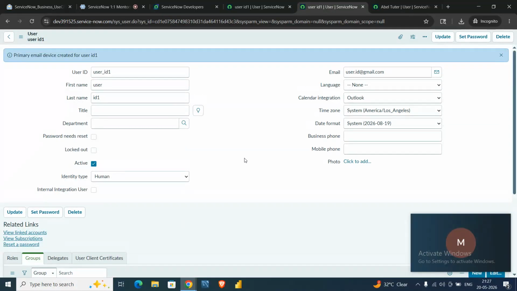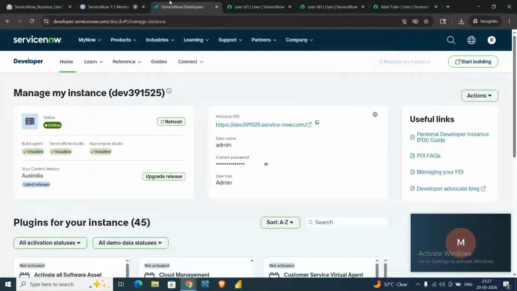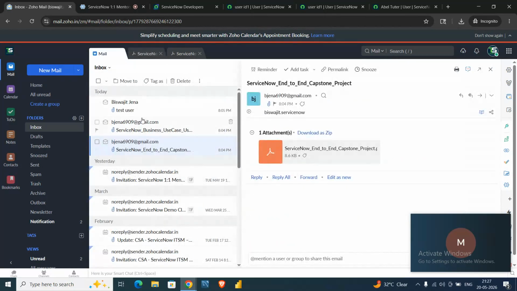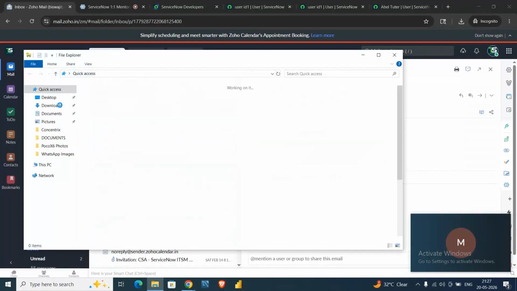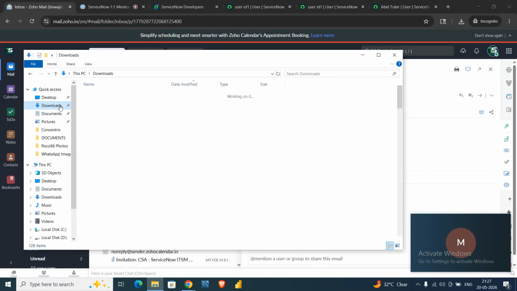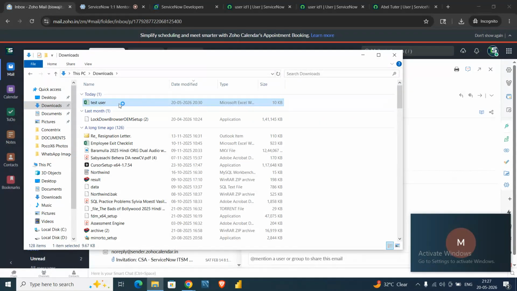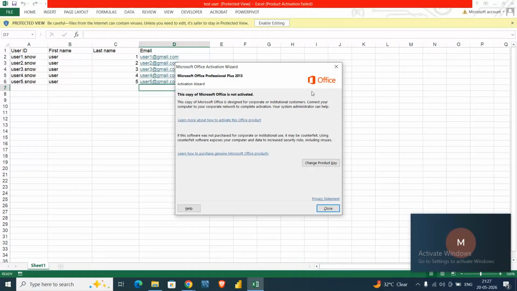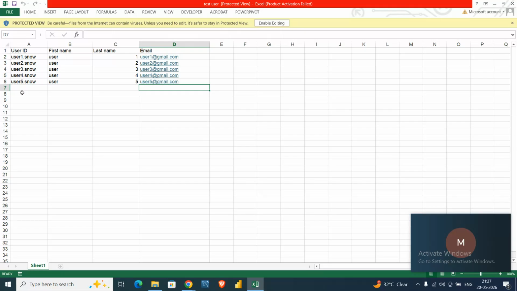Okay, but let's create a situation here. Suppose the client told me that we have 5 users currently which they want to onboard, or they might give me an Excel which has n number of users.